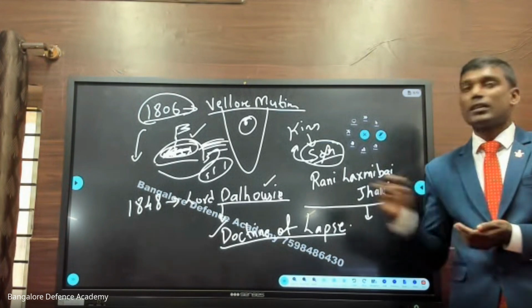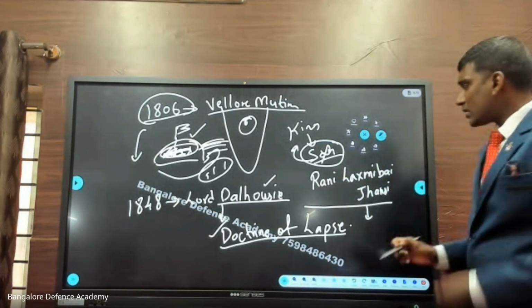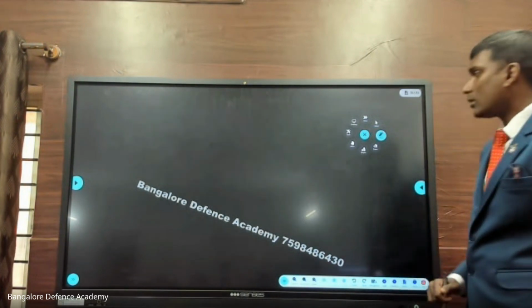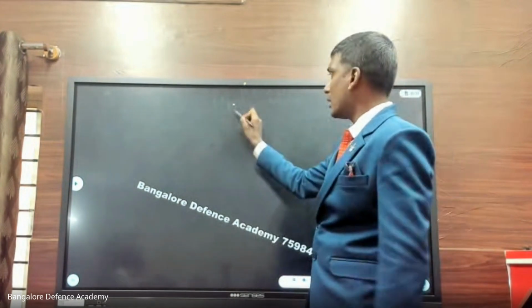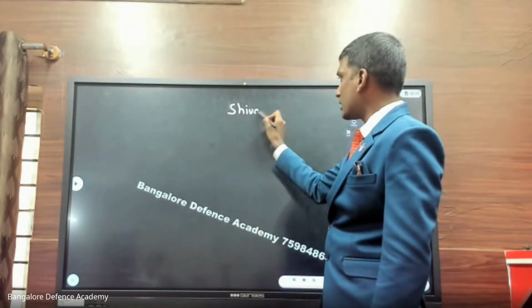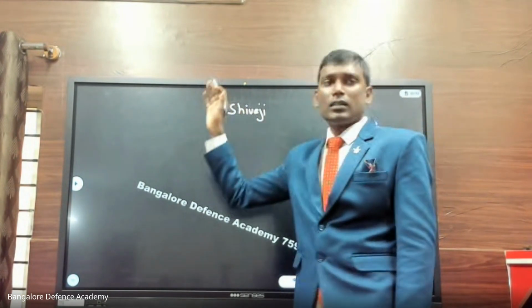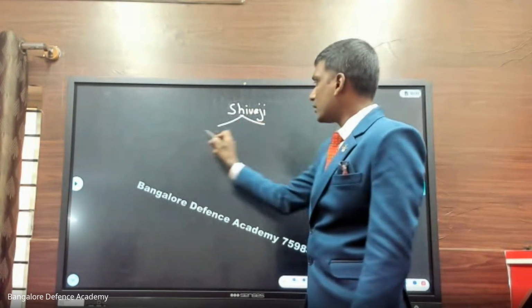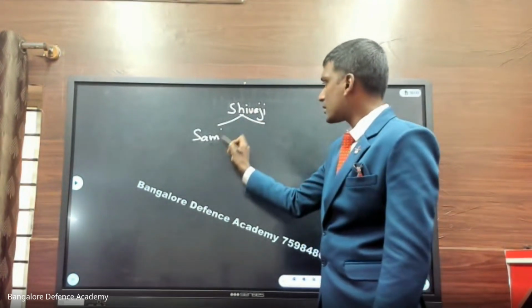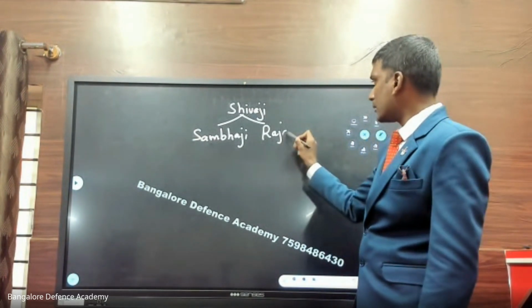Fine. So this kingdom belongs to me, that is East India Company. Now, before this, you should know that in the Maratha Empire, I'll just quickly tell you the story of the Maratha Empire. There was a king called Chhatrapati Shivaji. You know about him, right? His father is Shahaji and mother is Jijabai. Shivaji had two sons, Sambhaji and Raja Ram.